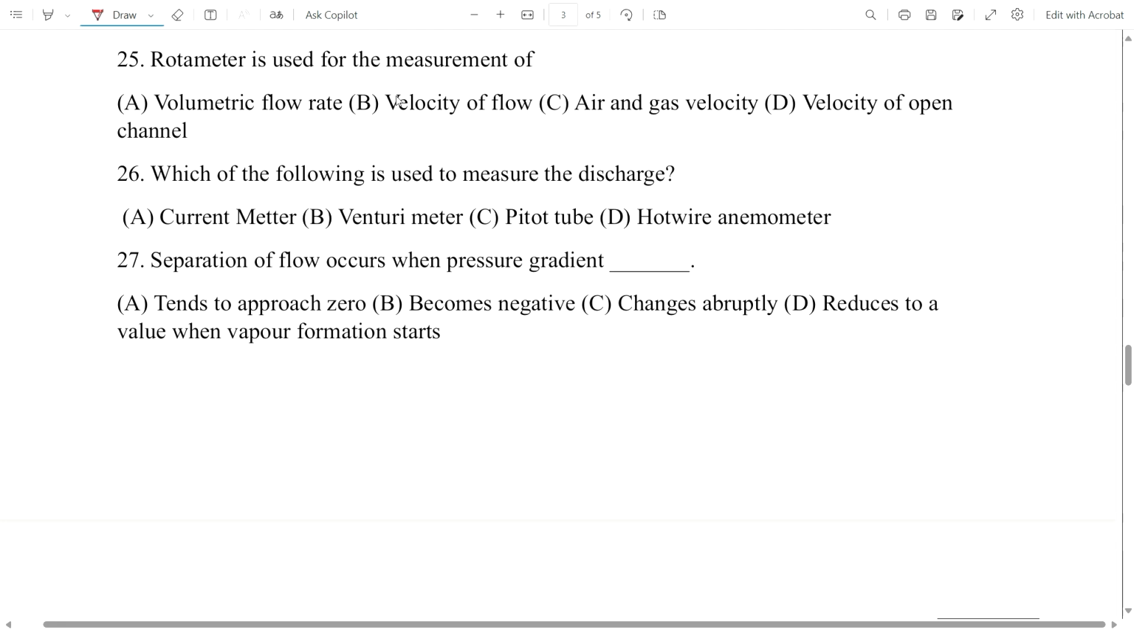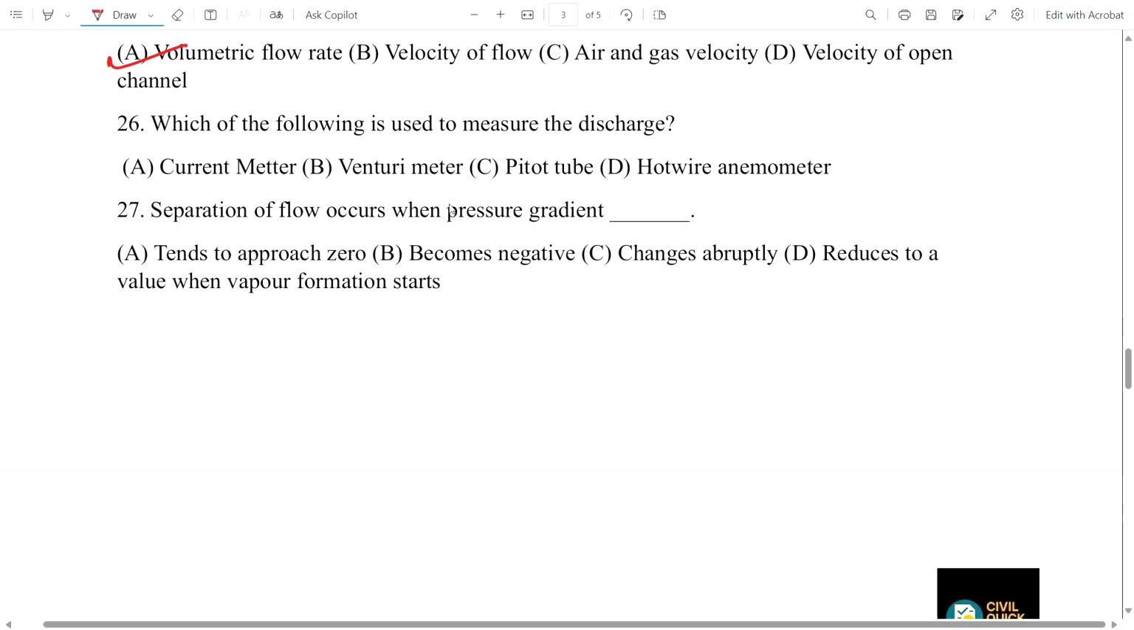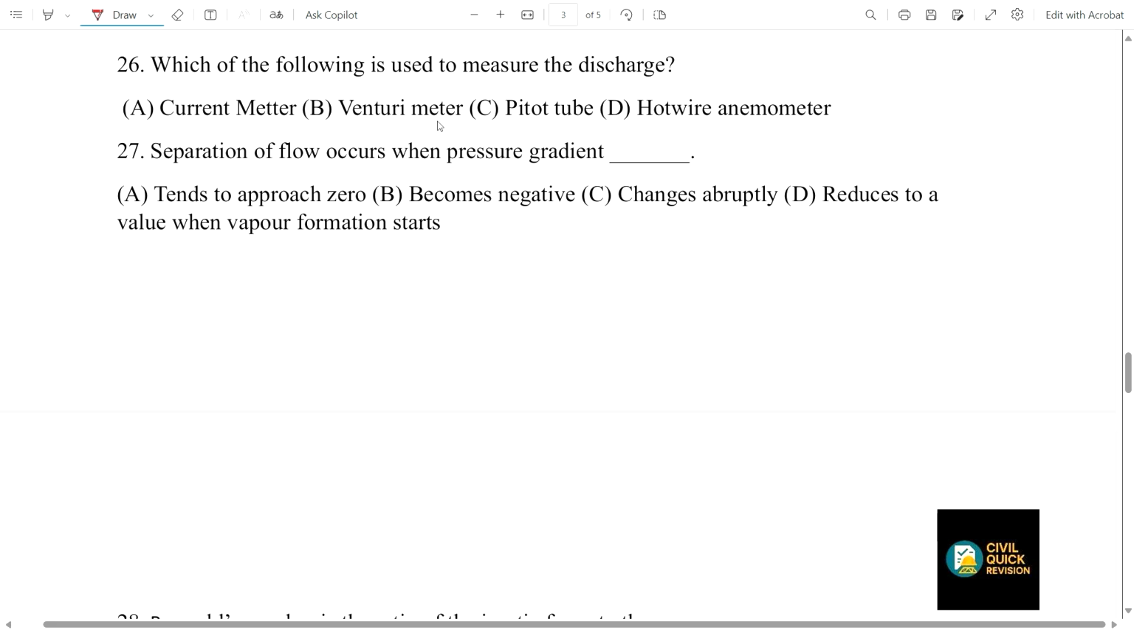Rotometer is used for measurement of what? Volumetric flow rate, velocity of flow, air and gas velocity, or the velocity of open channel. Option A is the correct one. Volumetric flow rate is measured by a rotometer. Now question number 26. Which one of the following is used to measure the discharge? It is a current meter, venturi meter, pitot tube, or hot wire anemometer. Our answer will be the venturi meter.